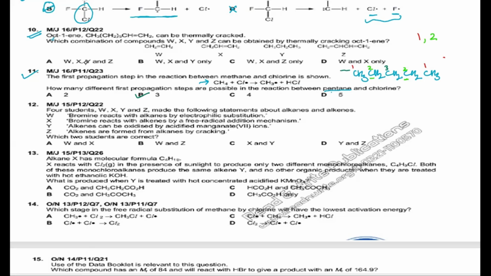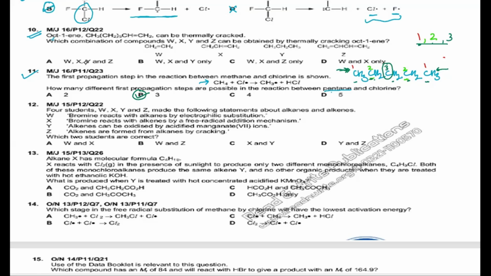So whether you remove or substitute the hydrogen of the first carbon, either this one or this one, you will be getting one isomer. When you substitute the hydrogen of this or this, because they both are the second carbon, starting from this side or this side, you will be getting the second isomer. And this is the third carbon, so when you substitute the hydrogen of this carbon, we'll be getting the third isomer. So altogether you'll be getting three isomers here.